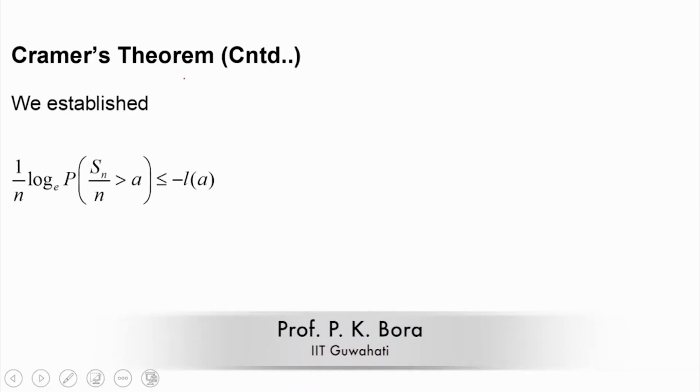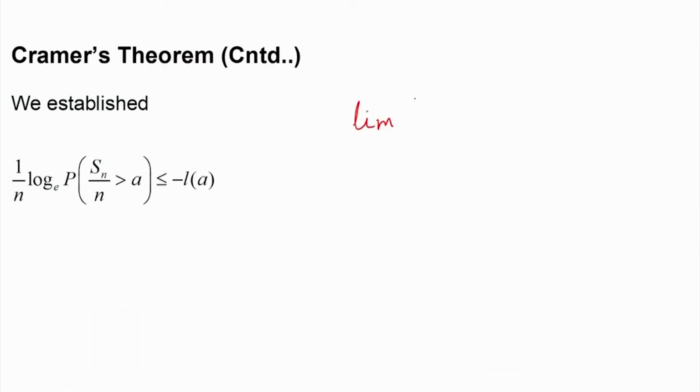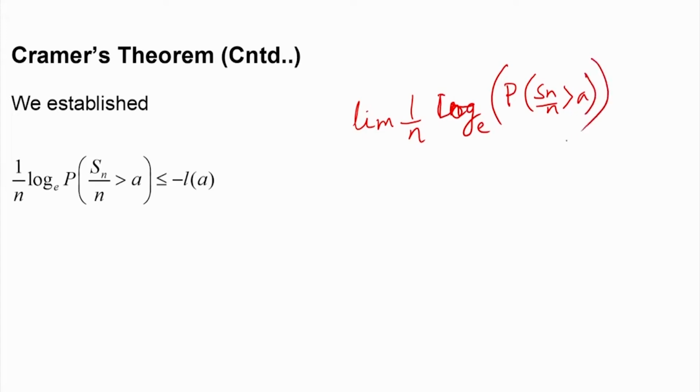We are discussing Cramér's theorem. Cramér's theorem means the limit of 1 by n log (log base e) of the probability that Sn by n is greater than a. This quantity we determine to be equal to minus L of a. This is the Cramér's theorem we want to prove.